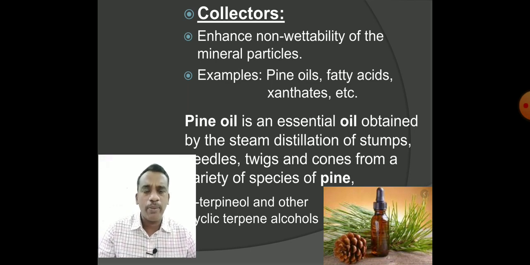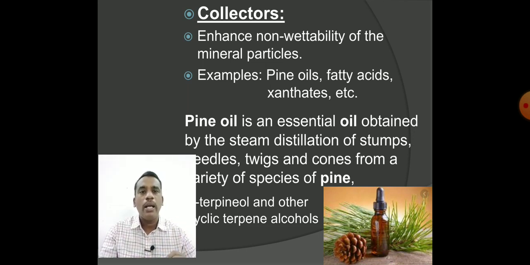We had already come across the pine family in biology. The oil extracted from this pine family, containing twigs or the needles or any variety of species of the pine, contains terpineol and other cyclic terpene alcohols.